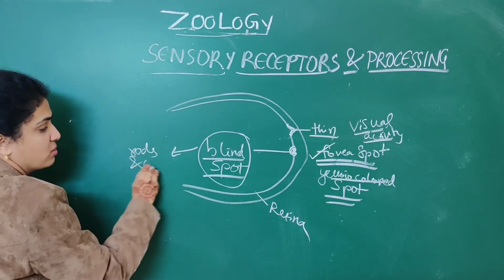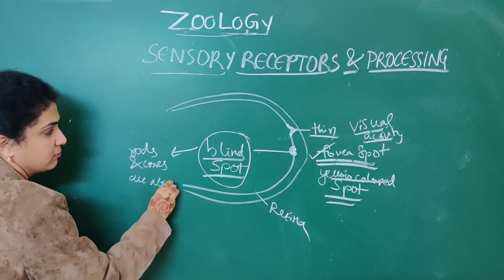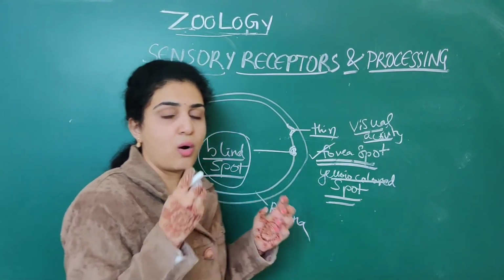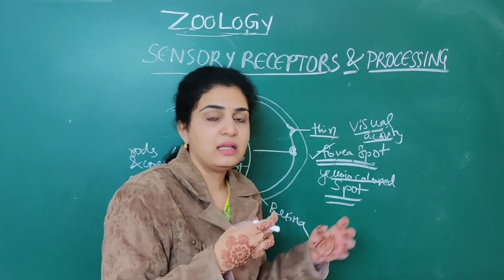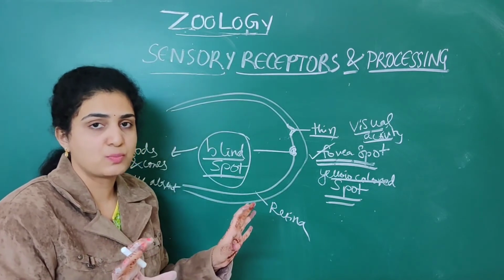Where all the rods and cones are absent in the retina, that's why it is called the blind spot.